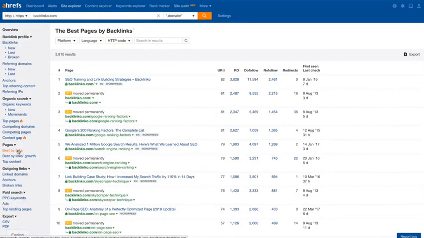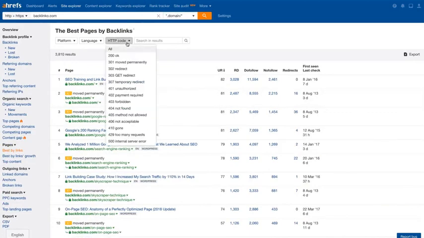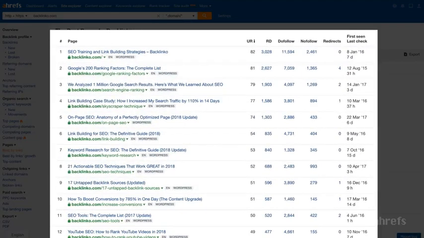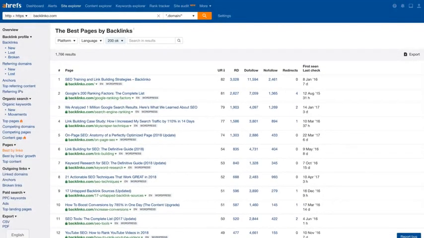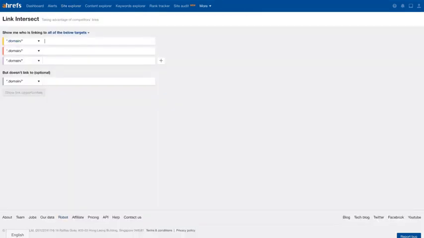Go to the best by links report and set HTTP code filter to 200. This will give you a list of the pages on your competitor's website that have generated the most backlinks. Now take up to 10 of these pages and copy-paste them into Ahrefs link intersect tool. Make sure to strip the protocol from each URL and use the prefix setting. This will give better results.